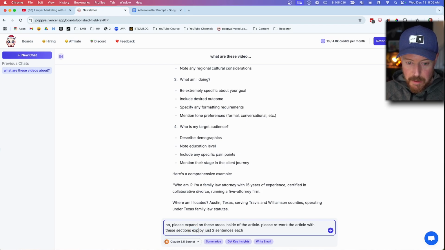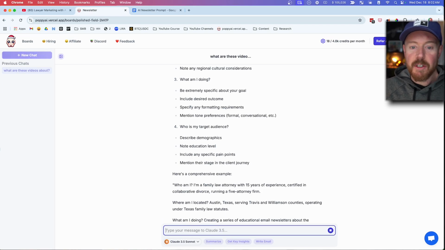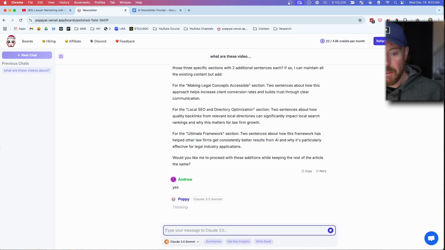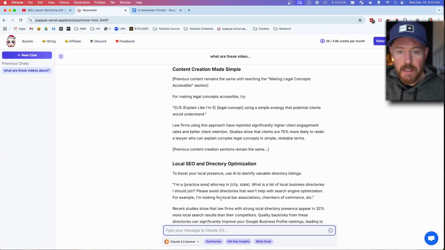You know, spelling's bad when your spell check doesn't even know what you're talking about. So this is really interesting. It's actually asking me a question about what I want. Would you like me to keep the rest of the article exactly the same, but just expand those 3 sections with 2 additional sentences each? If so, I can maintain all the existing content but add, say yes. So this is where it gets a little wonky, and this is where I need to clarify some things. This is not what I'm looking for.